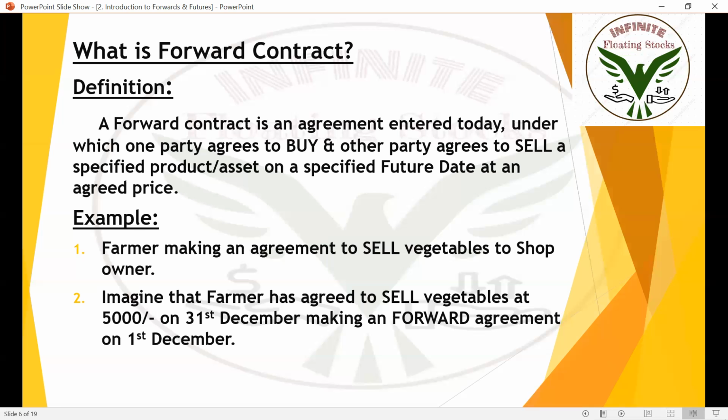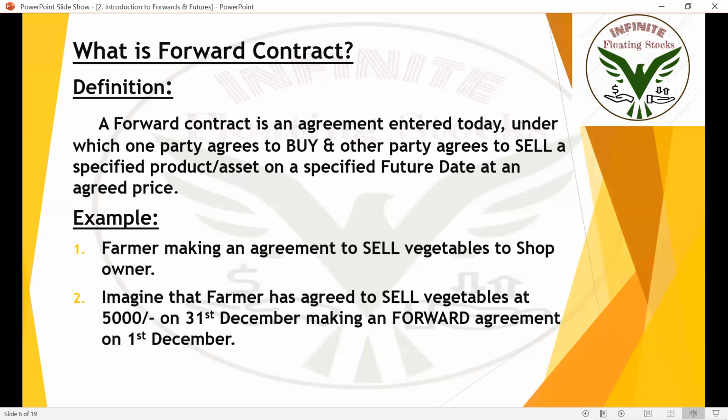If they are able to produce large quantities also, they will get only 5,000. If they cultivate large quantities, the shopkeeper will be at a profit. If the farmer is not able to cultivate, the farmer will be at a profit, because anyway the transaction is only 5,000. If it's over cultivated, the shopkeeper will be profitable. If it's under cultivated, the farmer will be profitable. That's how this type of contract is called a forward contract.